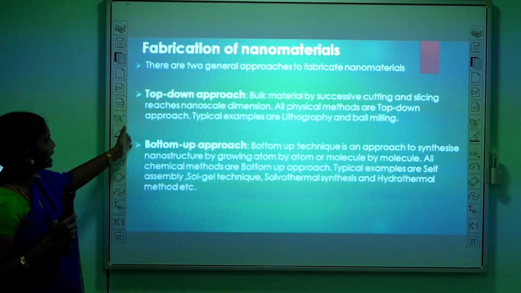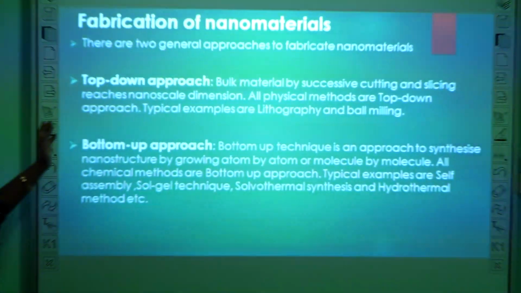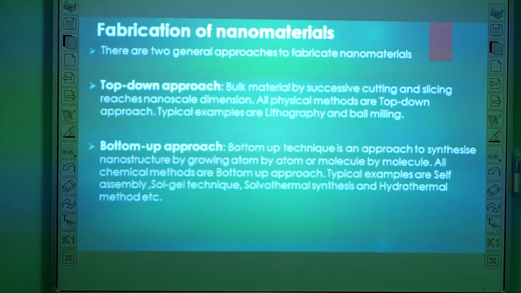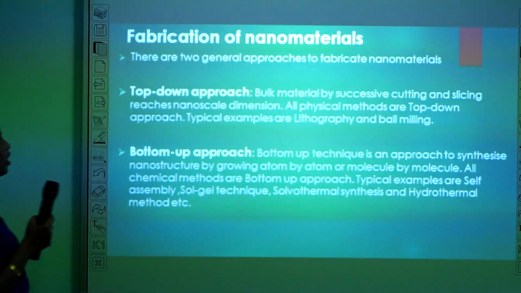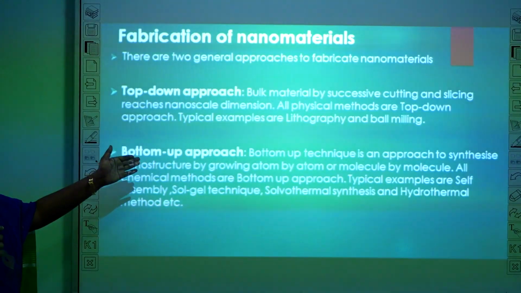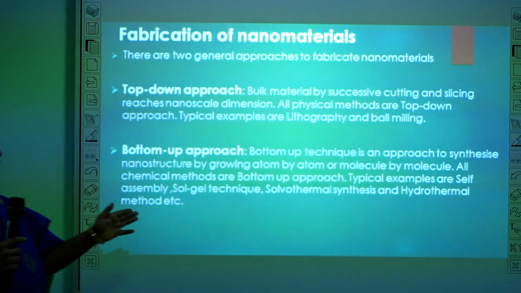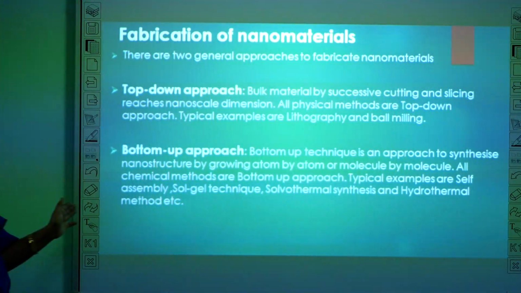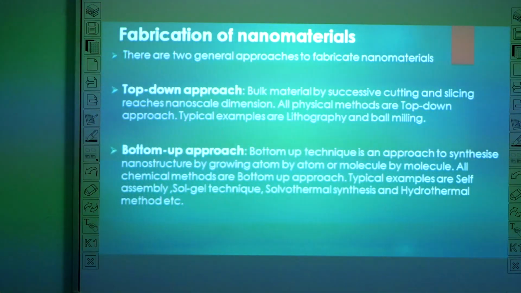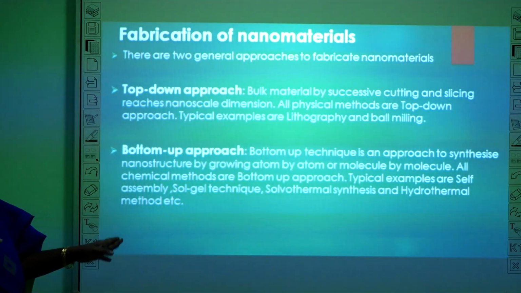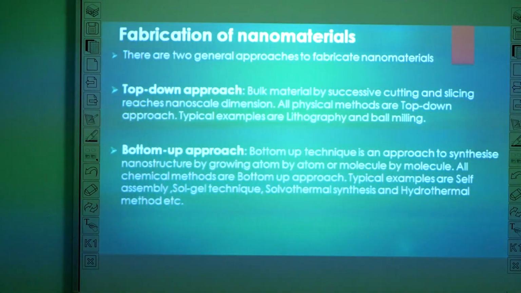Fabrication: there are 2 basic fabrication techniques. One is the top-down approach and the other is the bottom-up approach. In the top-down approach, the bulk material reaches nanoscale dimensions by successive cutting and slicing. These are all physical methods. Typical examples are lithographic technique and ball milling. The bottom-up technique is an approach to synthesize nanostructures by growing atom by atom or molecule by molecule. These are all chemical methods. Typical examples are self-assembly, sol-gel technique, solvothermal synthesis, and hydrothermal method.